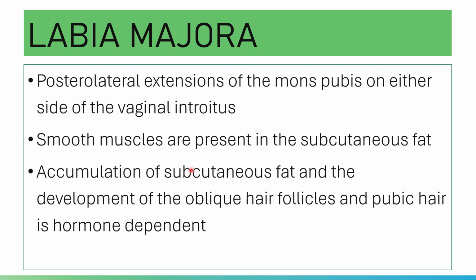These apocrine and sebaceous glands mature and become active at the onset of sexual maturity. But note that the eccrine sweat glands are present from birth, and they do not show any changes.